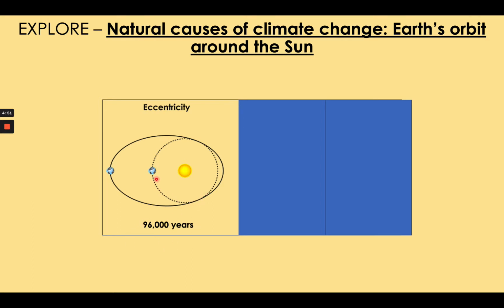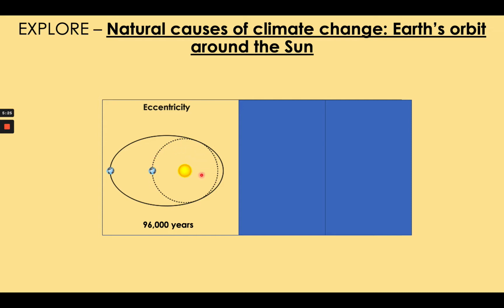The Earth's orbit around the sun is typically a circular orbit like this. However, over time, over a period of 96,000 years, the Earth's orbit changes from a circular orbit to a more elliptical orbit like this. And when the Earth's orbit is more elliptical, there are bigger differences between the amount of energy the Earth receives from the Sun, between the time when the Earth is closest to the Sun and when it's further away, than when the Earth has a circular orbit.